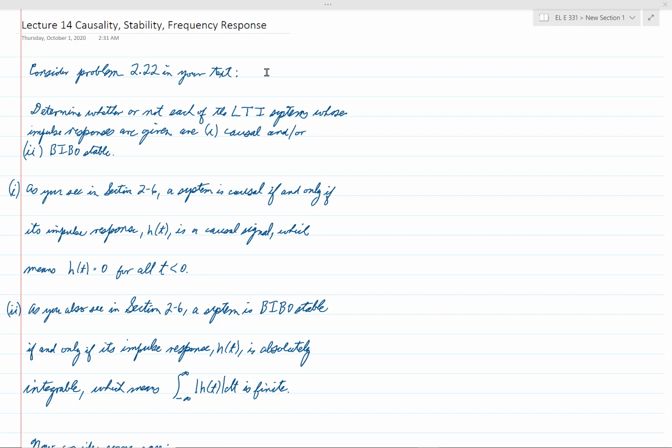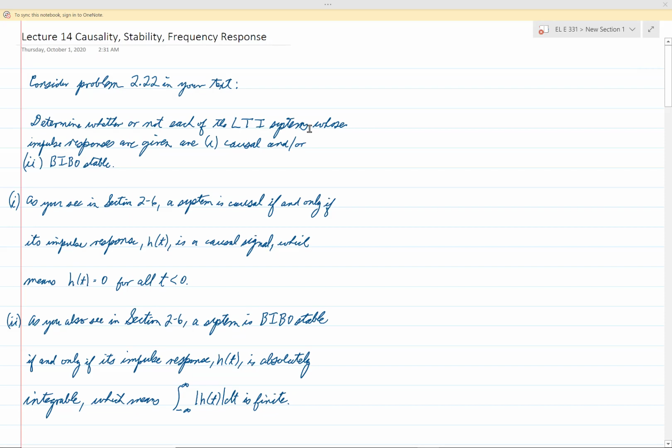What we're going to do to begin with is consider problem 2.22 in your text. That problem says, determine whether or not each of the linear time invariant systems whose impulse responses are given are I, causal, and/or II, BIBO stable, which means bounded input, bounded output stable.